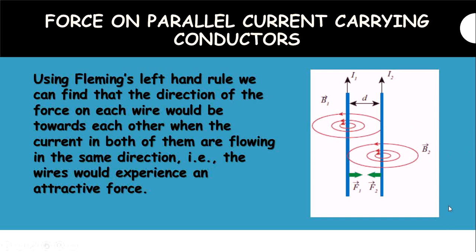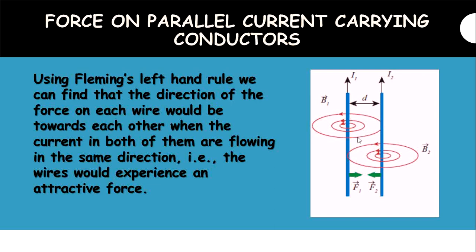See this diagram, both the forces F1 and F2. Both the forces are equal in magnitude and opposite in direction. For example, if F1 is equal to 5 Newton, then F2 is also 5 Newton but opposite in direction, so F2 becomes minus 5 Newton.